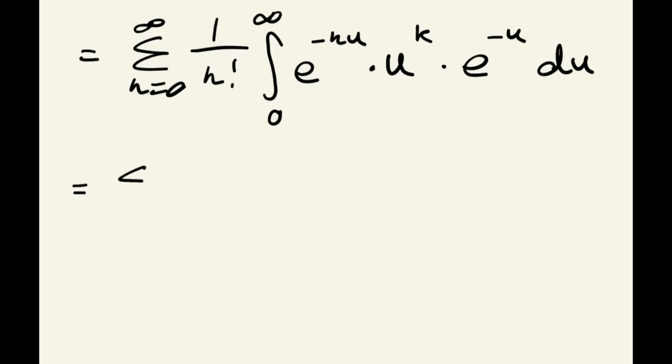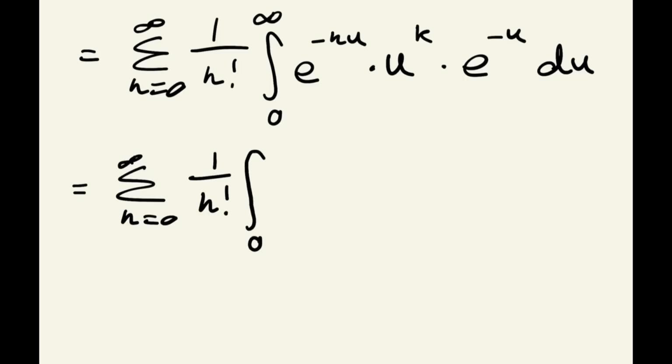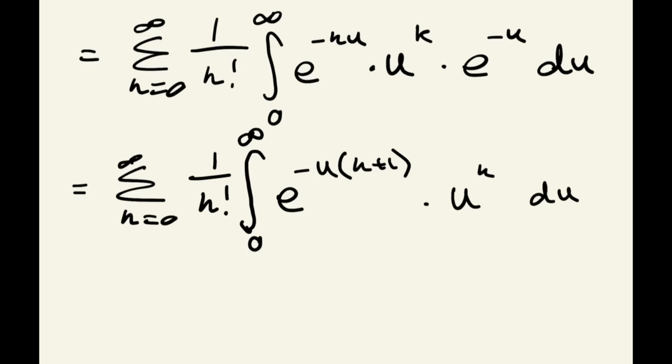So we can rewrite this as the sum from k equals 0 to infinity, 1 over k factorial, times the integral from 0 to infinity of, skipping a few steps, e to the power of negative u times k plus 1, and then of course times u to the power of k du, like so.